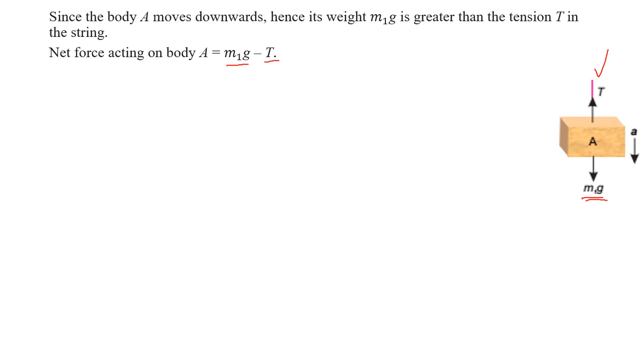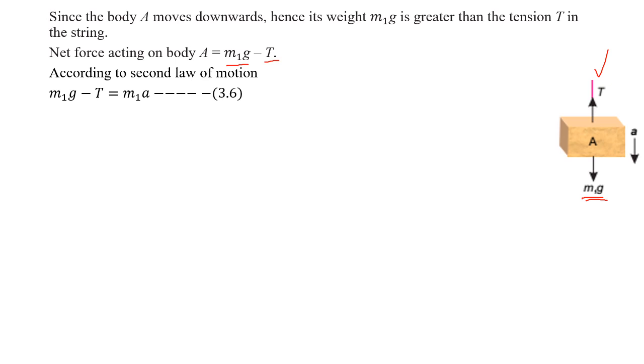Now, according to Newton's second law, the net force acting on body A is equal to ma. We have derived the equation that F is equal to ma, and over here F is the net force.